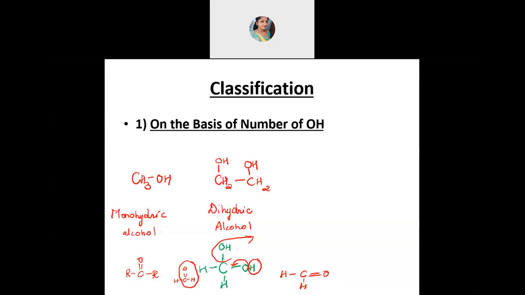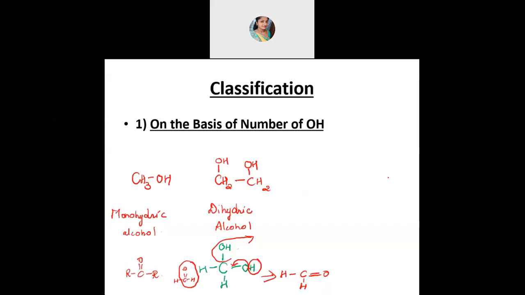Because of the repulsion, and then there is elimination of water molecule to acquire stability, and they give rise to aldehyde. So that is dihydric alcohol. Similarly, you are having trihydric also if there are 3 OH groups present. So here I'll take 1, 2, 3 carbons, and take this OH on different carbons, and satisfy the carbon valency. This will have 2 hydrogen, this will have 1 hydrogen, and the remaining will have 2 hydrogen. This is called trihydric alcohol.